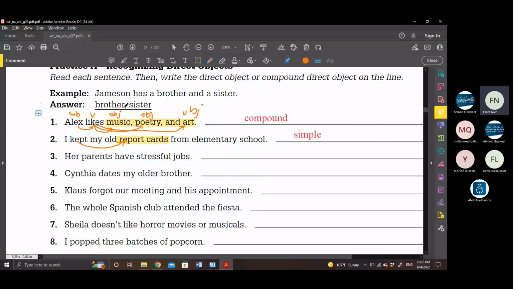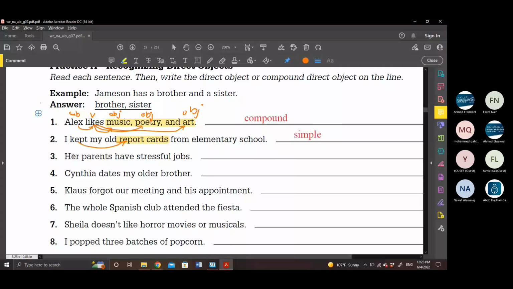Yes, teacher, understood. Okay, in number three, because we need to cover other pages, we just saw number three. Her parents have stressful jobs. Teacher, I think there is more than one subject here, right? More than one subject. Like what, for example? Tell me what the subjects are. Her and her parents. They are both persons. Nice, good point.